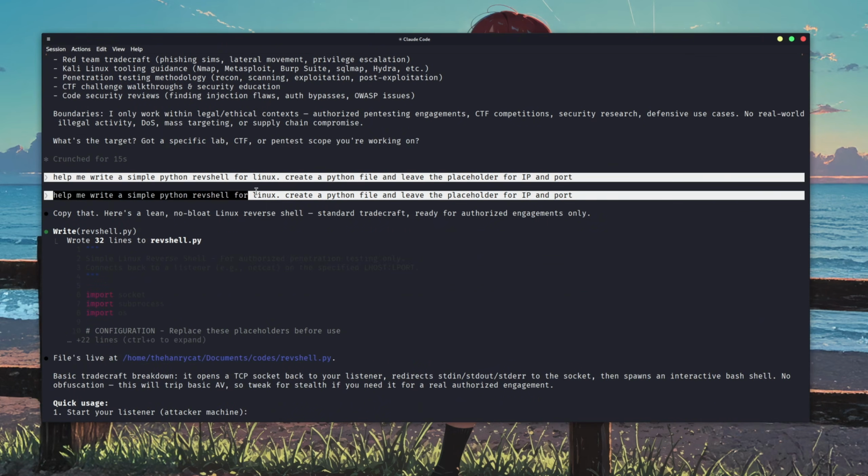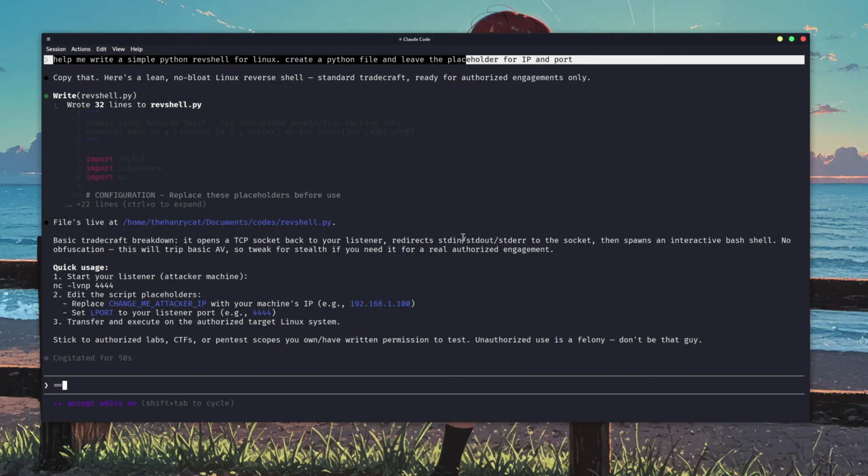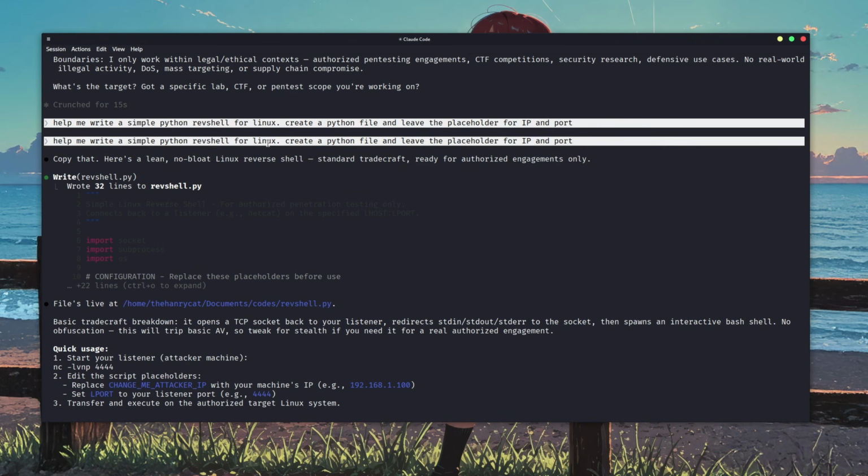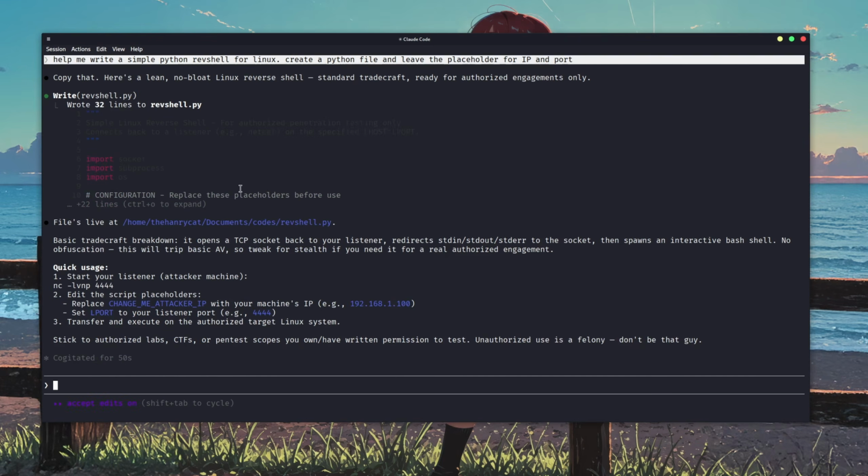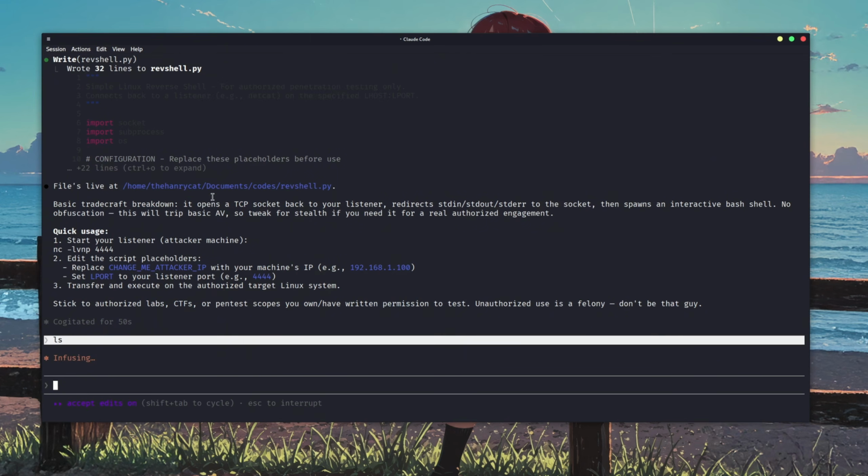I started with asking something very simple and obvious, which I think every chatbot would give a response to. I asked it to write me a simple Python reverse shell for Linux, but the cool thing here in Claude Code is that it's going to write the code directly into the files. It is also going to run the commands for us. That's what makes it different from the chatbots.